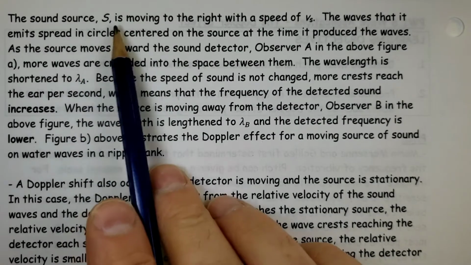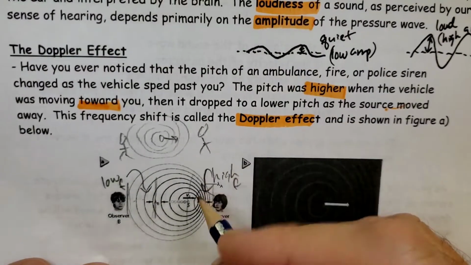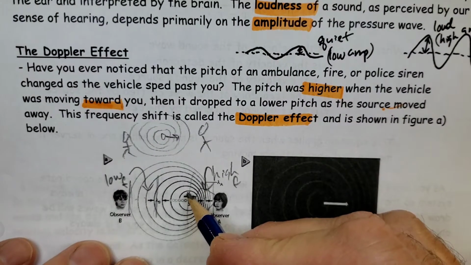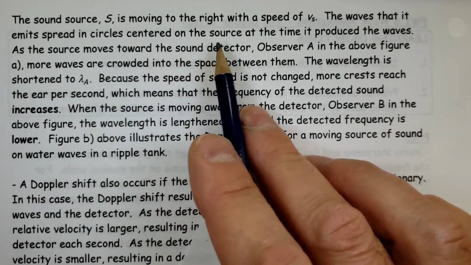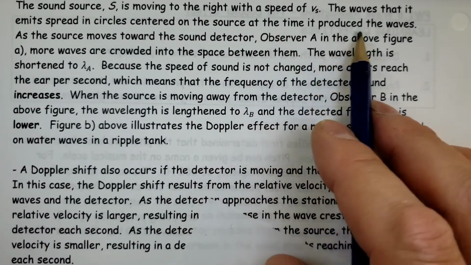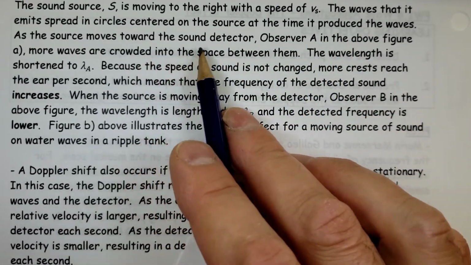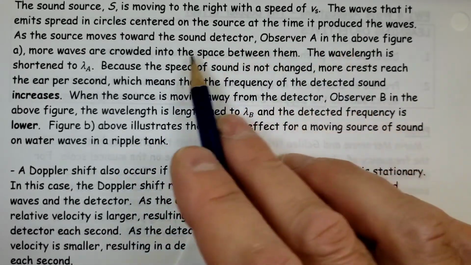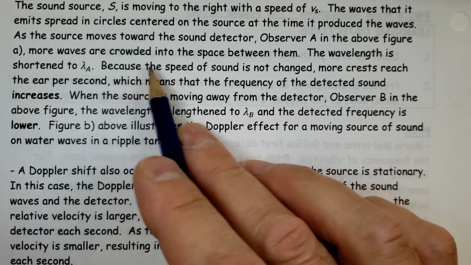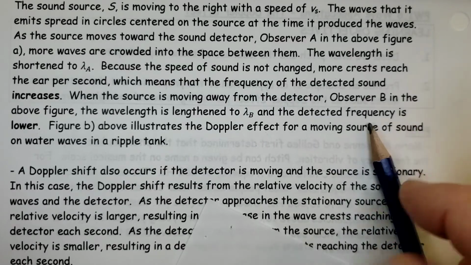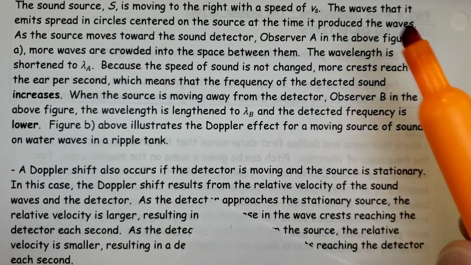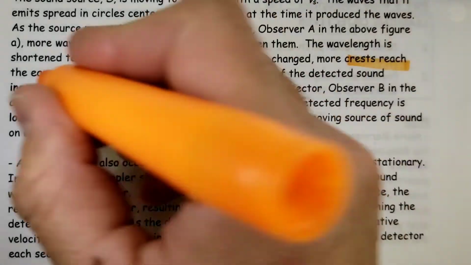If you look at the source S moving to the right with the speed of Vs, so the source velocity or speed, the waves that it emits spread in circles centered on the source at the time it produced waves. As the source moves toward the sound detector, observer A in the figure above, more waves are crowded in the space between them. The wavelength is shortened, and because the speed of sound has not changed, more crests reach the ear per second.